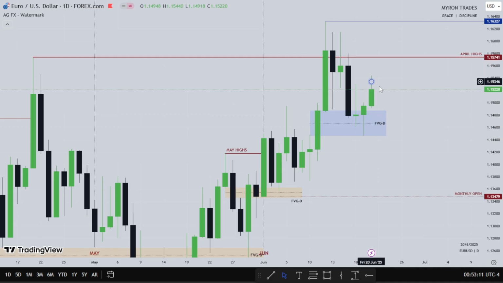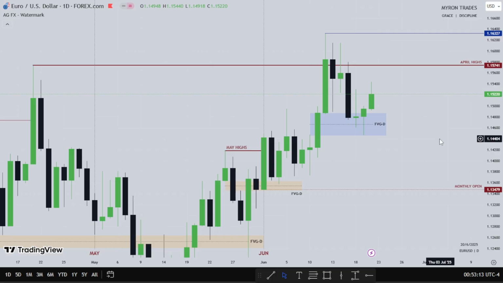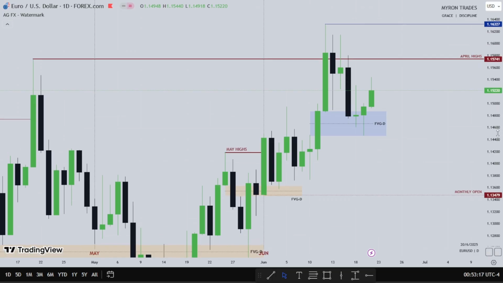So for the new week, what am I expecting? If the dollar would take out those equal highs we talked about, I want to see euro maybe use this fair value gap as resistance to go lower, then maybe these highs, these lows will be tackled. So we'll see for the new week.